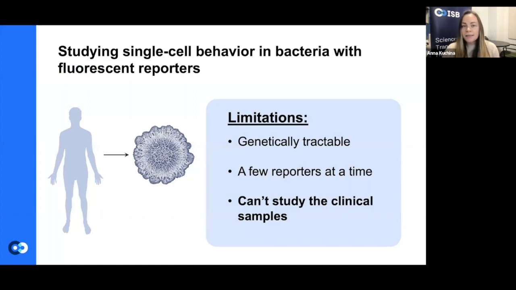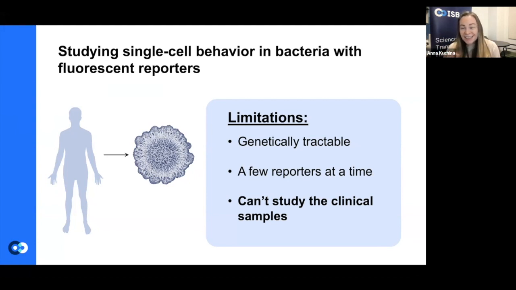So how else can we study single cell behavior in bacteria? Right, you can see the limitations to study of biofilm with fluorescent reporters. I've only listed 3 genes that we can tag with these 3 different colors of fluorescent proteins, right? And we also need to know which ones we're looking at. Without knowing which genes to measure, we actually don't know which gene we should tag with this reporter protein, right?